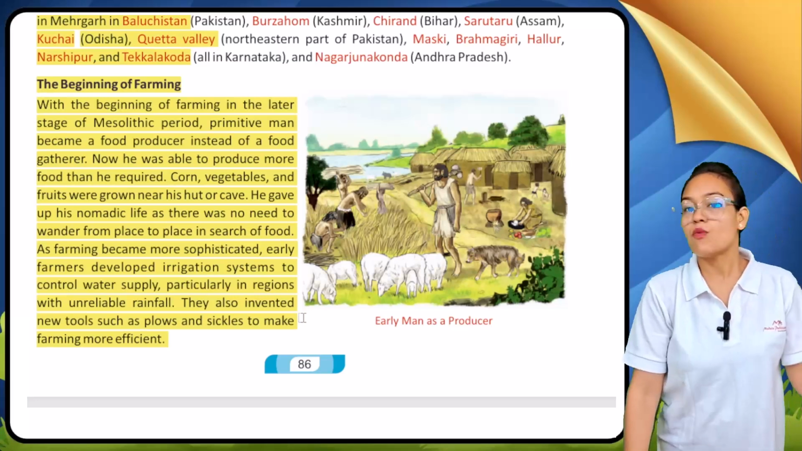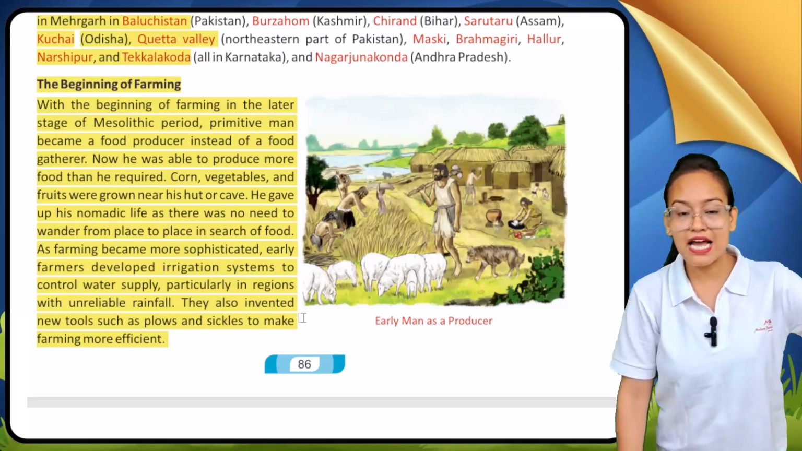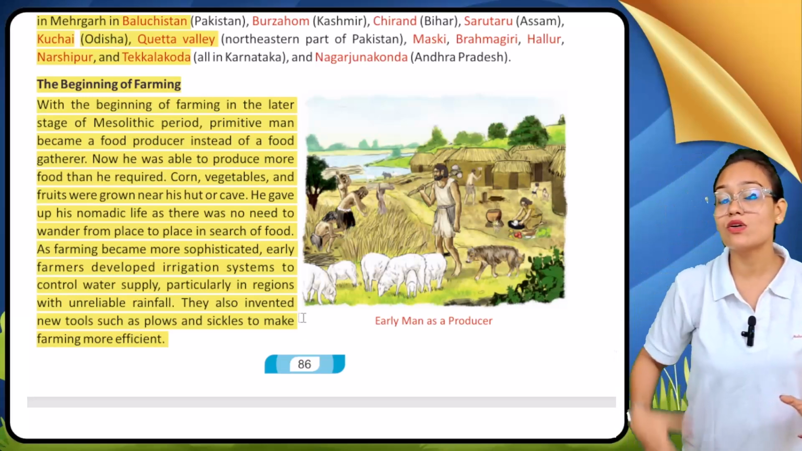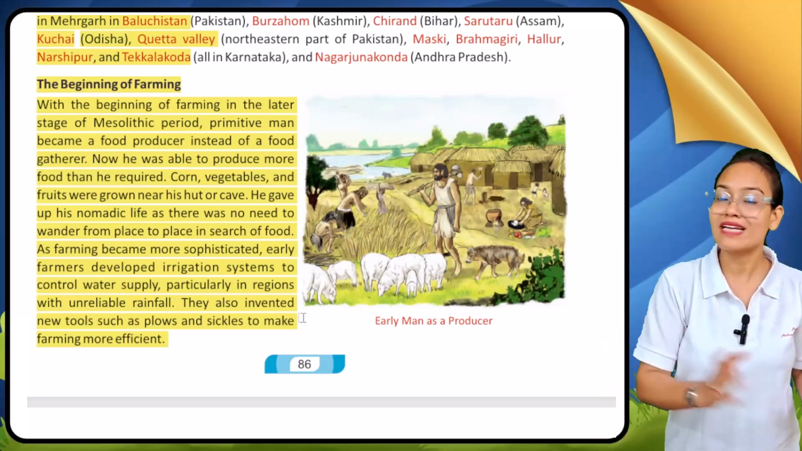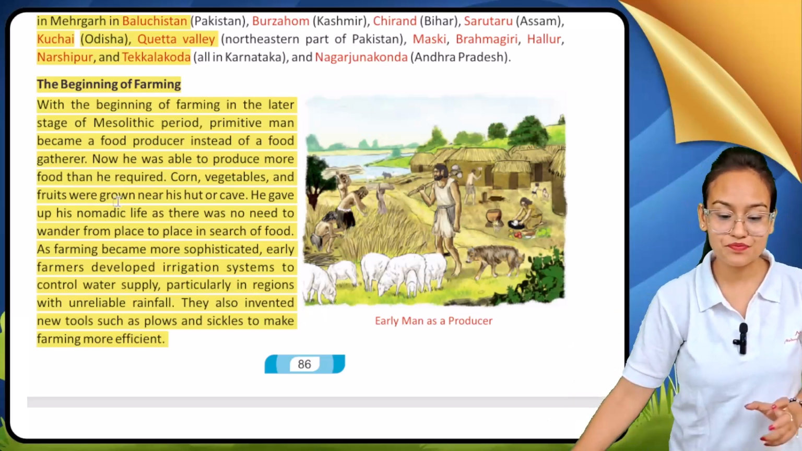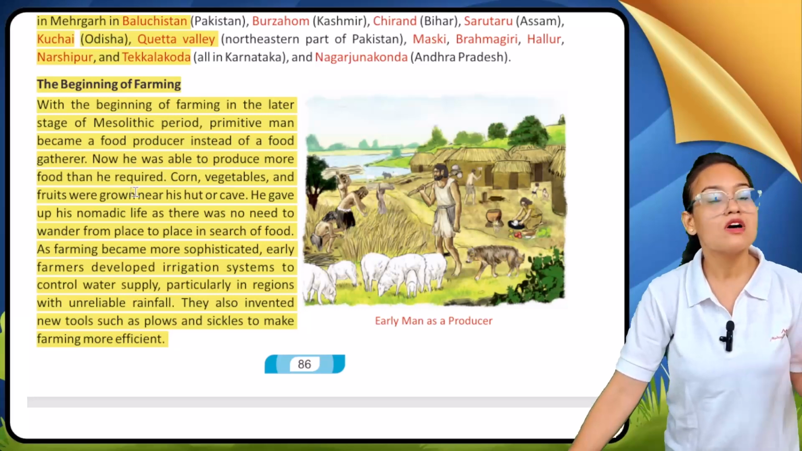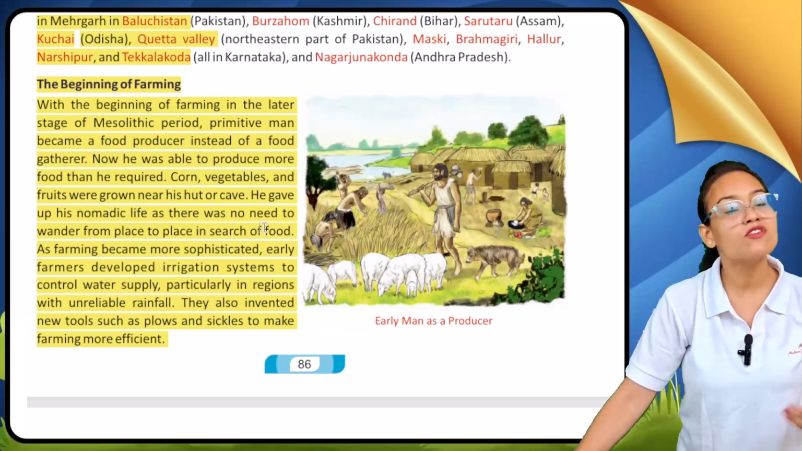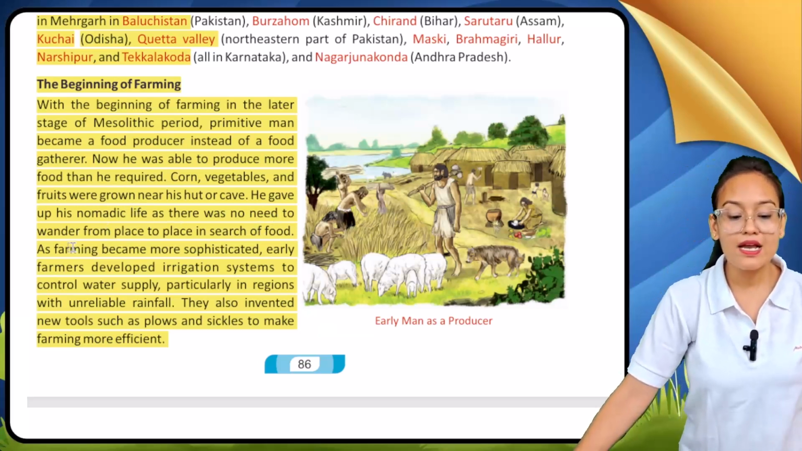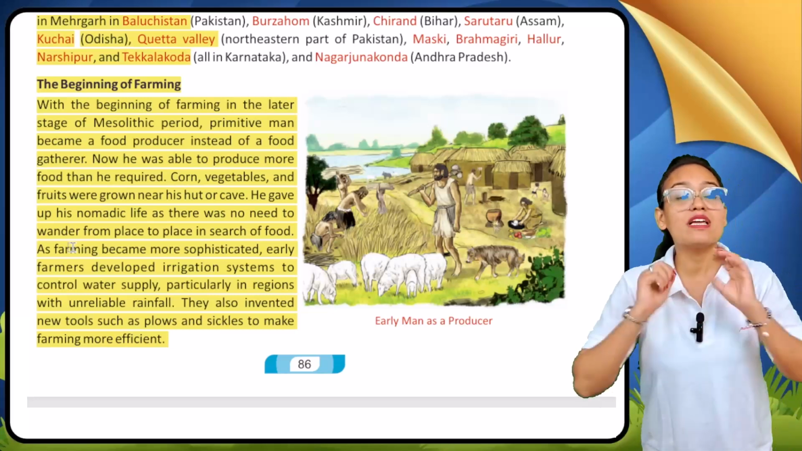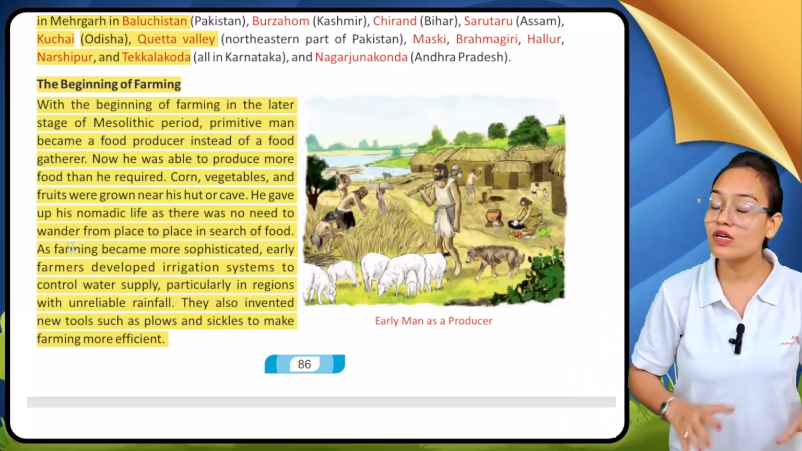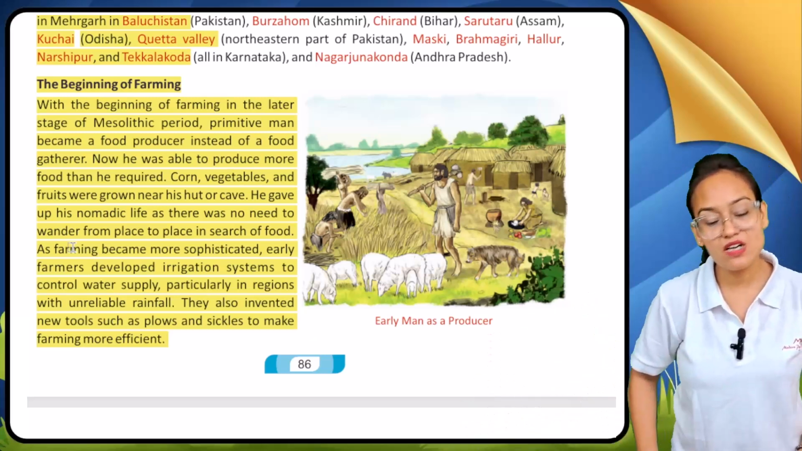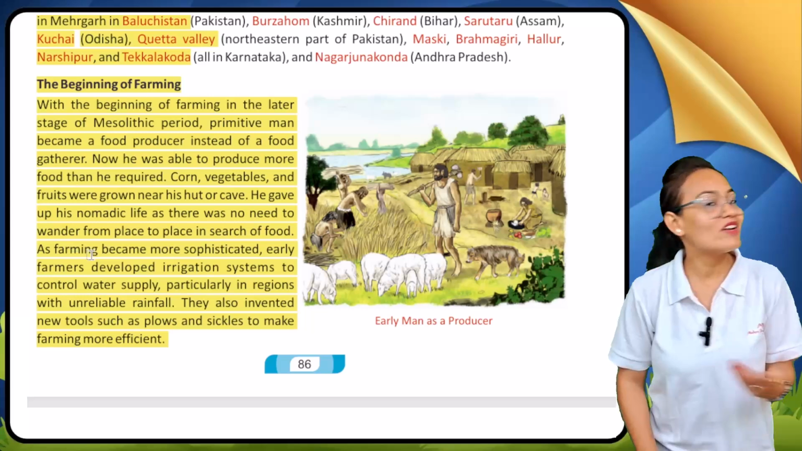See, the Mesolithic era is ending and the Neolithic era is starting. At this time early man started growing their food. Now they are not gatherers, they are producers. Now they can produce cereals, vegetables, corn, and fruits on their own. Early men gave up their nomadic life, which means they no longer wanted to travel from one place to another. They wanted to settle down at one place because they were more sophisticated.